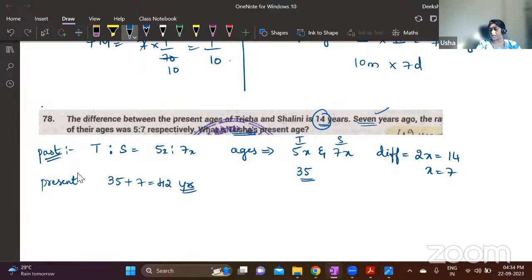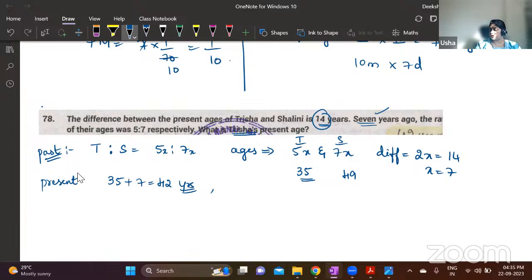Yes, we don't need Shalini's age here. Shalini's age has to be greater. Shalini's age is 7x. So 7 into 7, 49 was the old age. Now it is 49 plus 7, so it is going to be 56 years. That is Shalini's present age, but we don't have to calculate that. We need Trisha's present age. So first we'll find out Trisha's past age and then add 7 to it to get Trisha's present age.